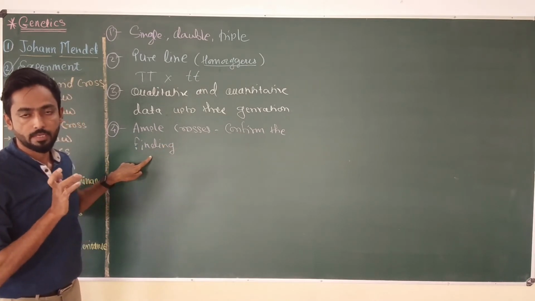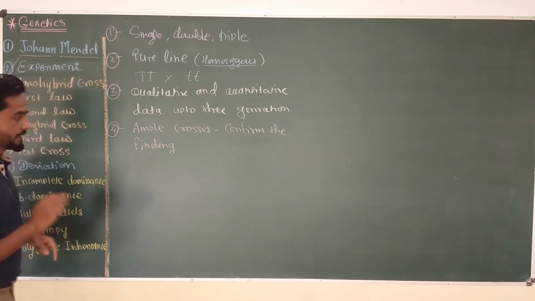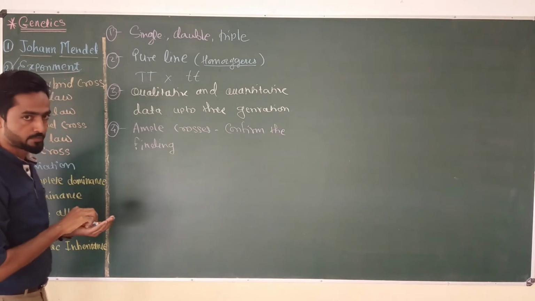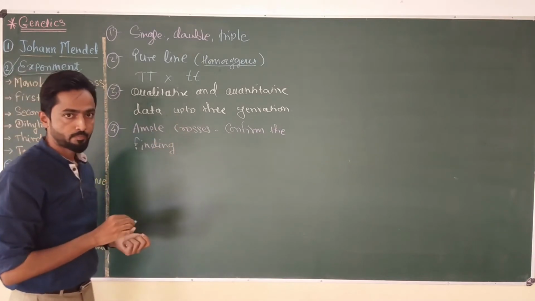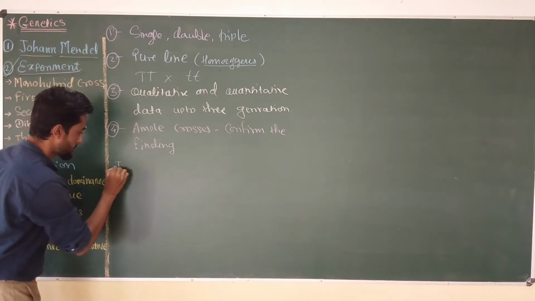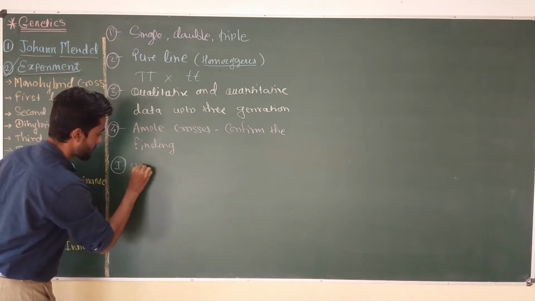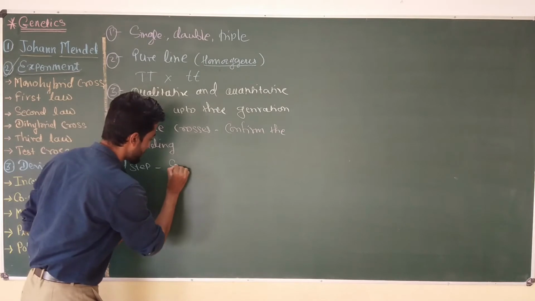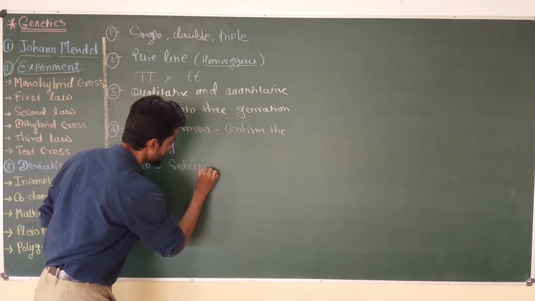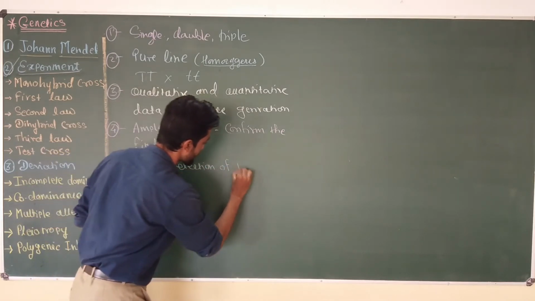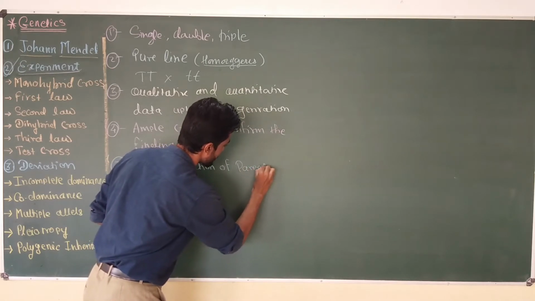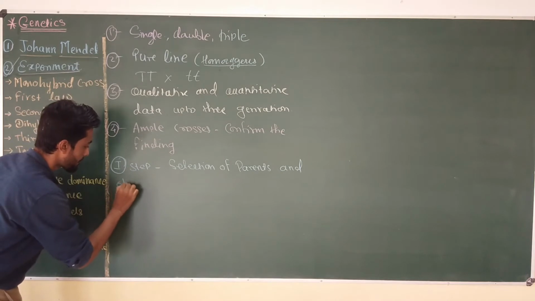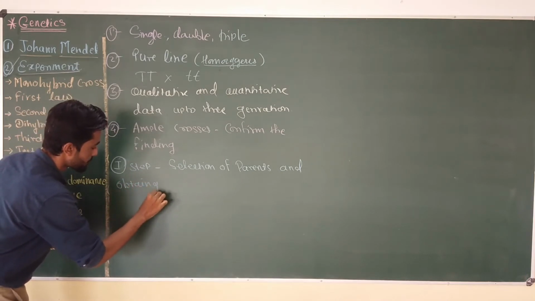Okay, now he actually performed his hybridization experiment in 3 steps. Now we're going to study each step one by one. So the first step in Mendel's experiment was selection of the parent and obtaining a pure line.